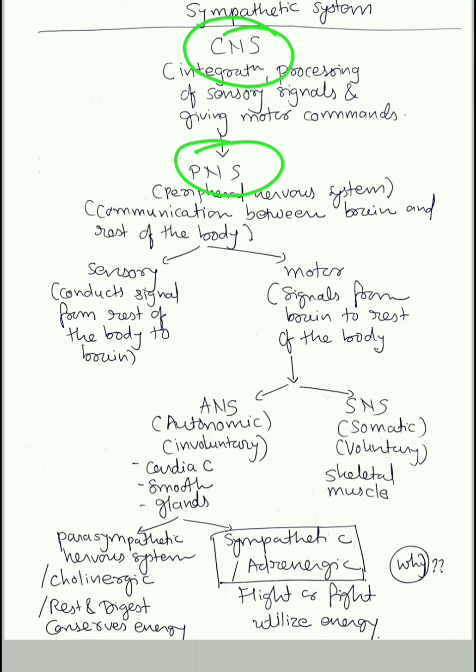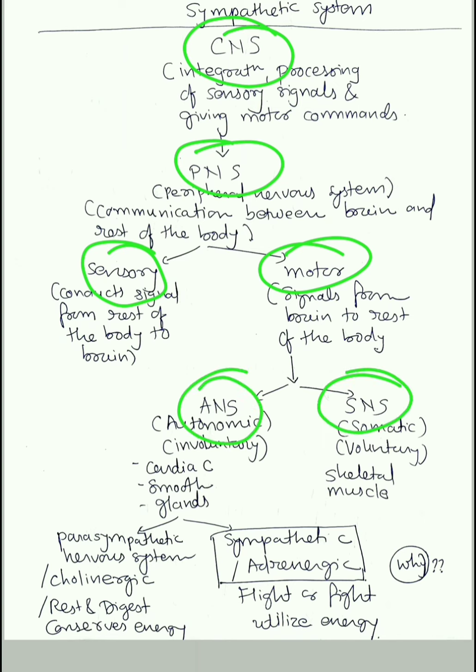Now it has two divisions, one is the sensory division, one is the motor division. The sensory division conducts signals from the rest of the body to the brain, that is peripheral to brain, while the motor division conducts signals from the brain to the rest of the body. Okay, now focus on this motor division, which is again divided into two parts, the autonomic nervous system and the somatic nervous system.